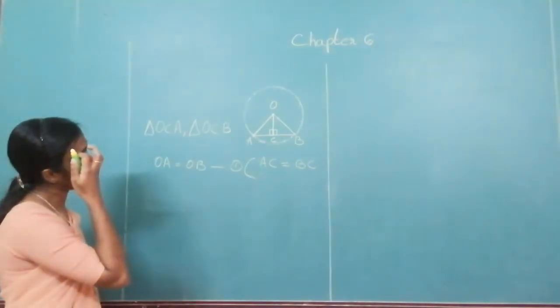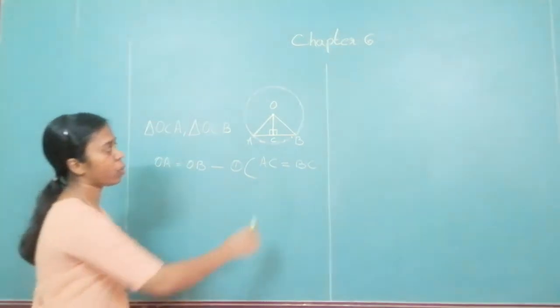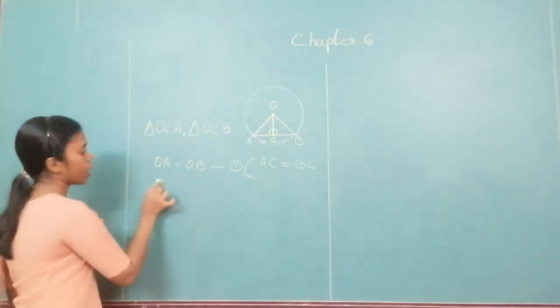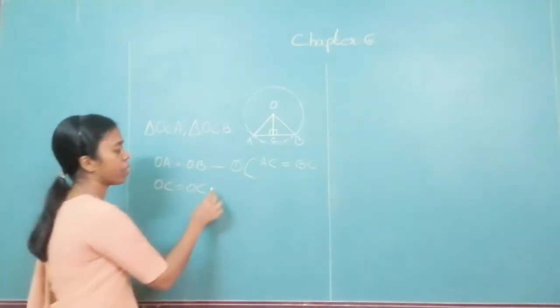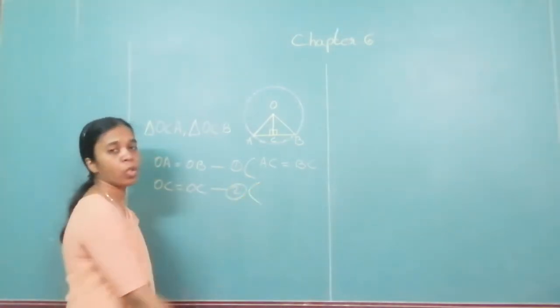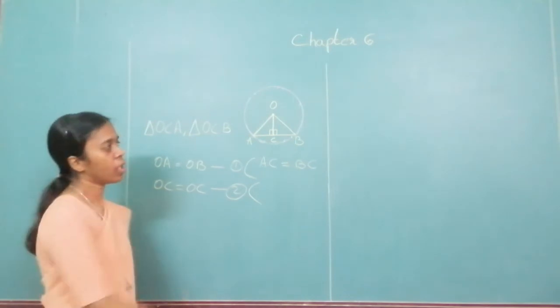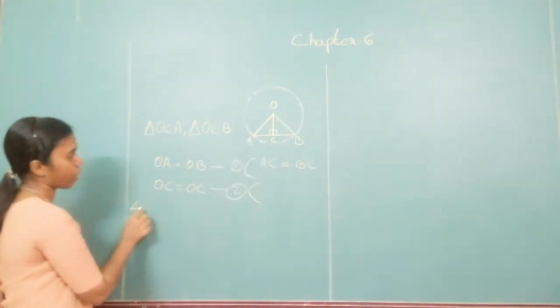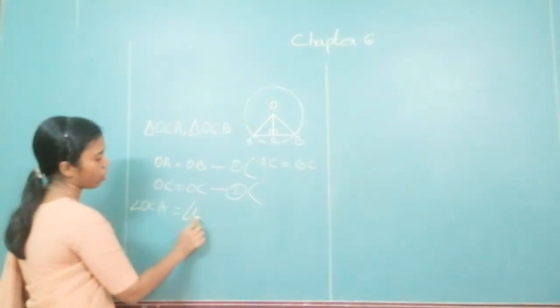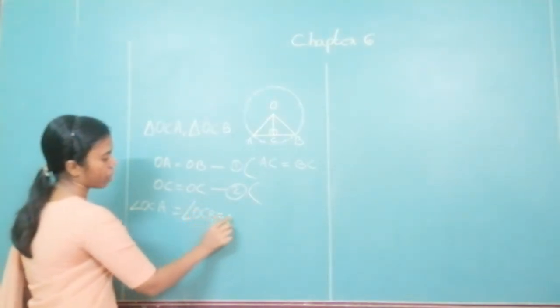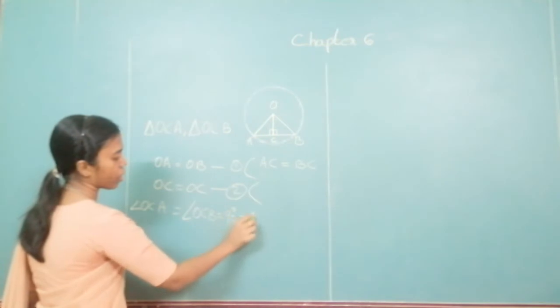Which other side can you say is congruent? Look at OC. Can I say that OC is equal to OC? Sure. Why? Because that is the common side for both triangles. I also have that angle OCA is equal to angle OCB is equal to 90 degrees.